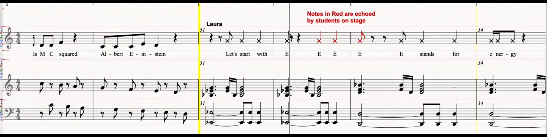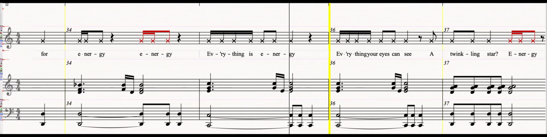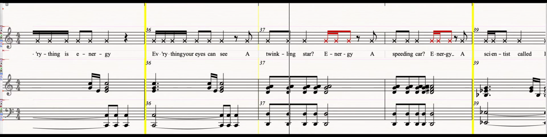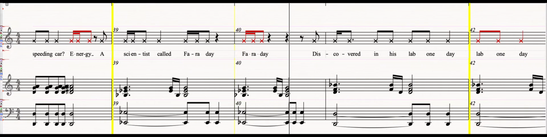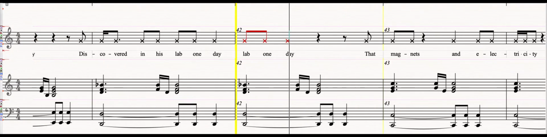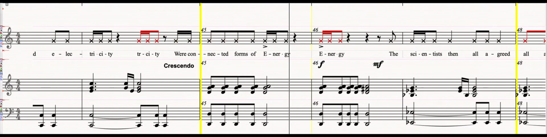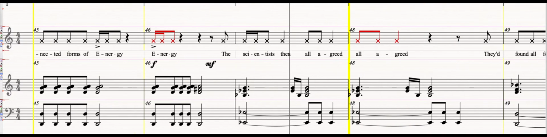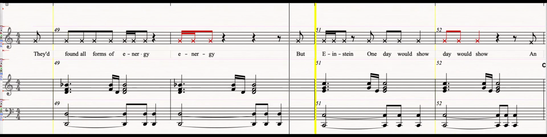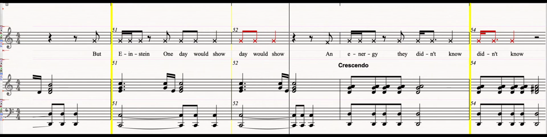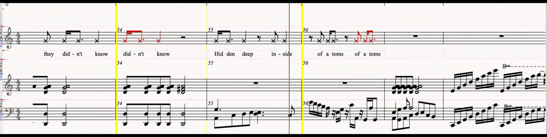Let's start with E. E stands for energy. Everything is energy. Everything your eyes can see. A twinkling star, energy. A speeding car, energy. A scientist called Faraday discovered in his lab one day that magnets and electricity were connected forms of energy. The scientists then all agreed they found all forms of energy. But Einstein one day would show an energy they didn't know, hidden deep inside of atoms.